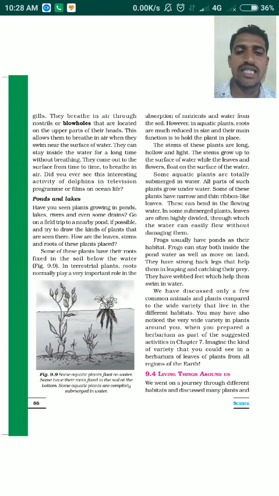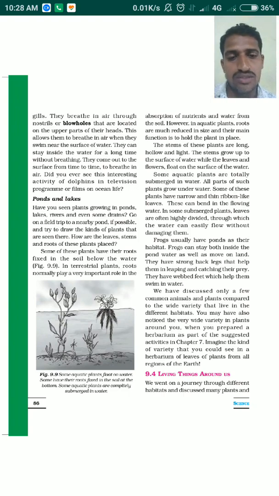And we also studied the frog. The frog can stay both inside the water and on the land, so it can get food inside the water as well as on the land. It has very strong hind legs so that it can leap and catch its prey. It also has webbed feet, which help it to swim well in the water. So all these things we discussed in the previous class.